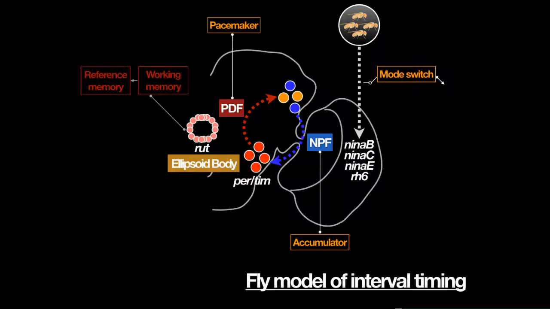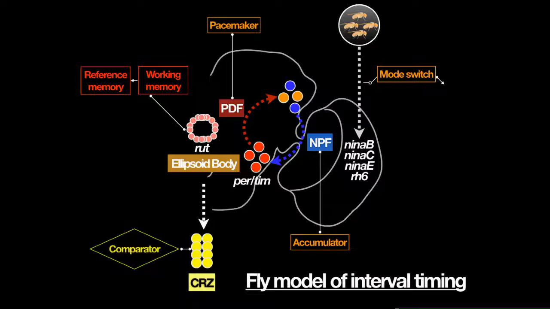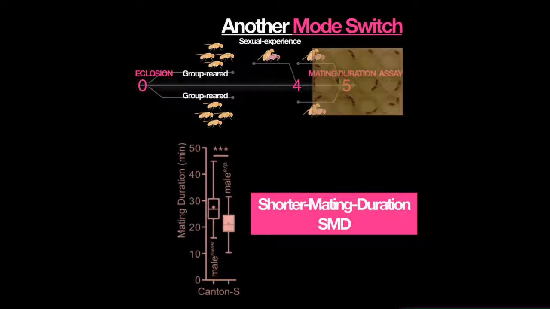Then the memory circuit stores this information in the ellipsoid body. And the comparator neurons are in the abdominal ganglion, that is, corazonin-positive and GABAergic neurons. With those comparator neurons, the fly decides, I will mate longer. So there is another mode switch, I think.